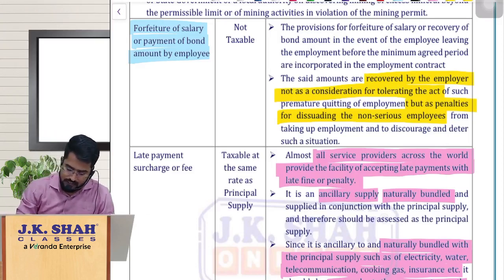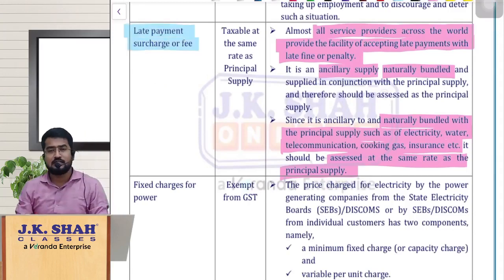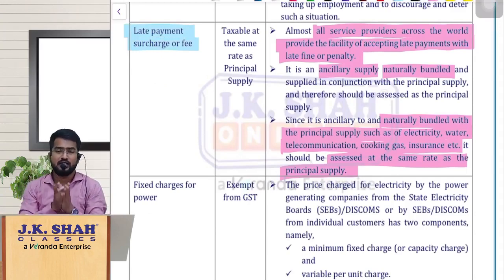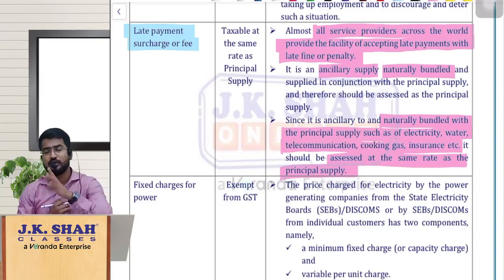Now, the next one, late payment surcharge or fees. If you see this late payment surcharge or fees, what is it? See, normally when any person is selling some goods or services to you, they are giving you a credit period, let us assume some 30 days. And they say if you are paying within 30 days, no problem, fine. But if you are paying after 30 days, please understand, then for every 1 month of delay they will say you should pay 1% interest, or you should pay 5,000 late fees, or you should pay 5,000 penalty.